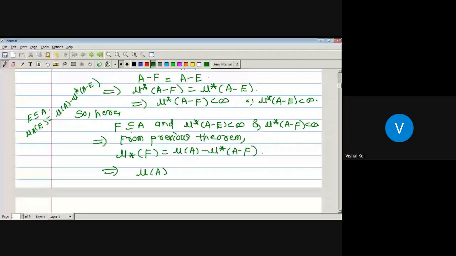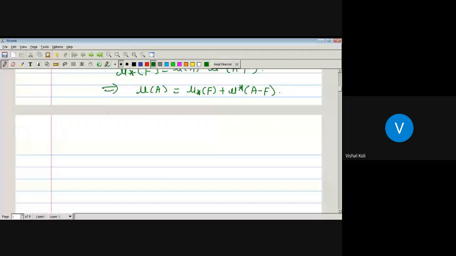Okay, so as outer measure of A minus F is finite, we add outer measure of A minus F on both sides. Then we get measure of A is equal to inner measure of F plus outer measure of A minus F. But we know what the value of F is. What did we take F as?